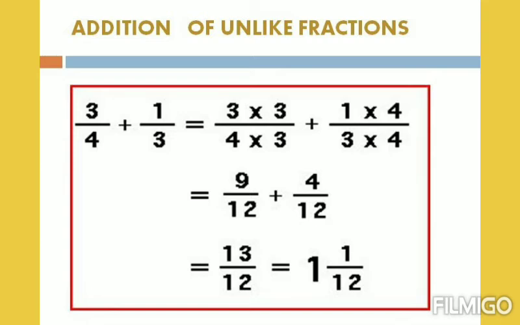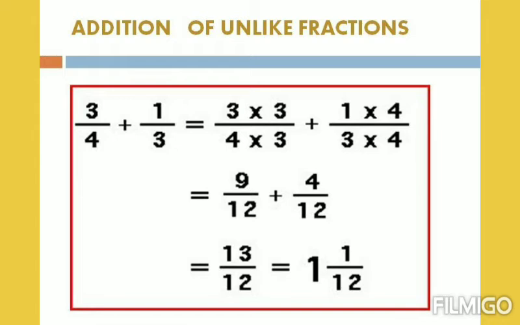Now we are going to recall how to add two unlike fractions. Here let us consider two fractions, 3 by 4 and 1 by 3. They are unlike fractions. We have to make them like fractions. For that, let us find the LCM of the denominators 4 and 3. The LCM is 12. So let us change the denominator to 12 for both fractions.